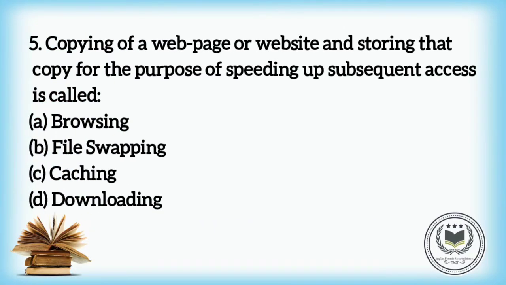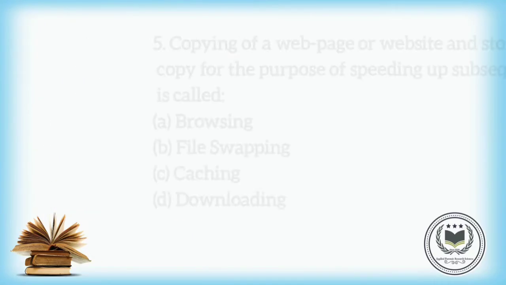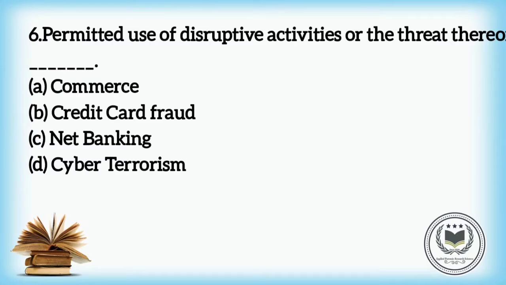Fifth, copying of a web page or website and storing that copy for the purpose of speeding up subsequent access is called. The options are A. Browsing, B. File swapping, C. Caching, and D. Downloading. The answer is C. Caching.